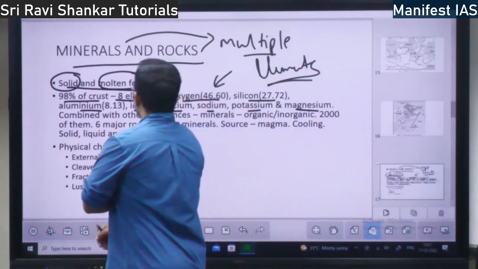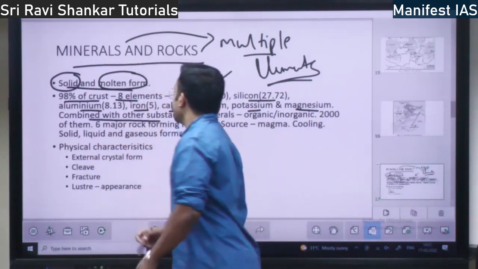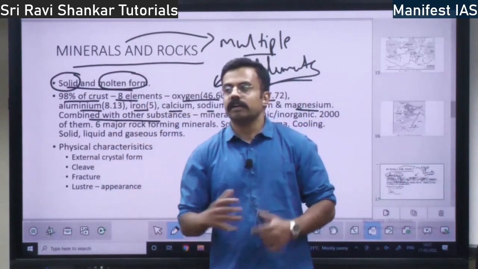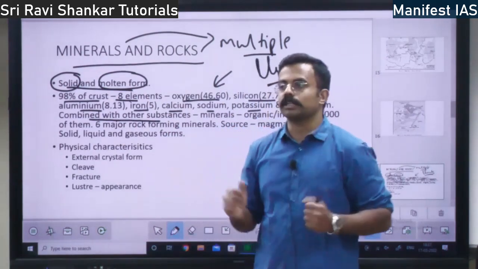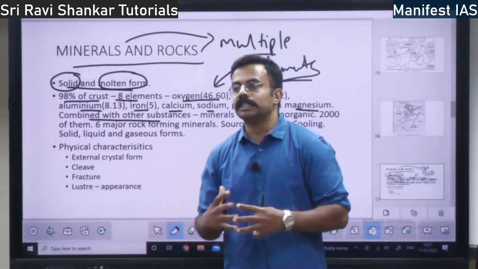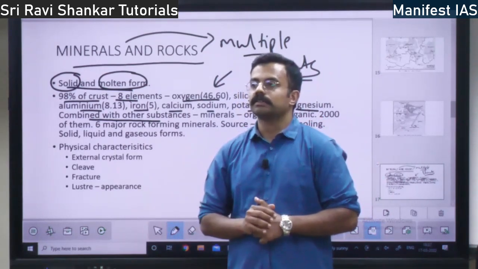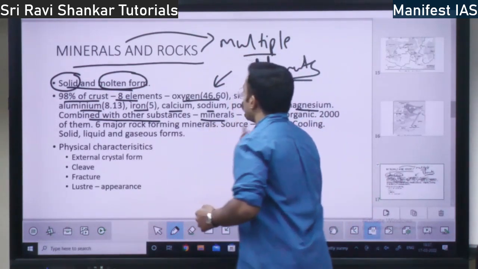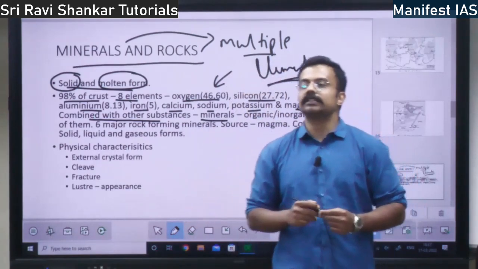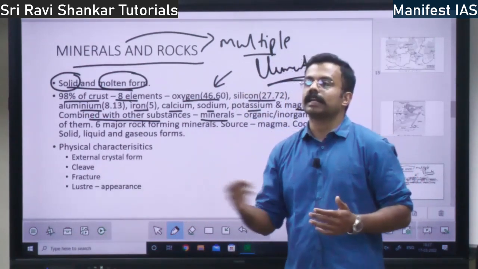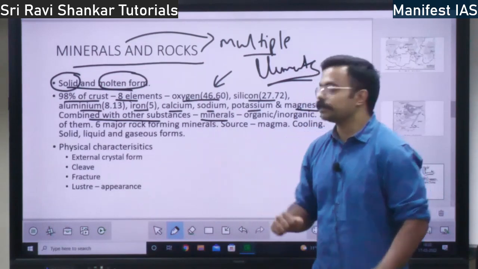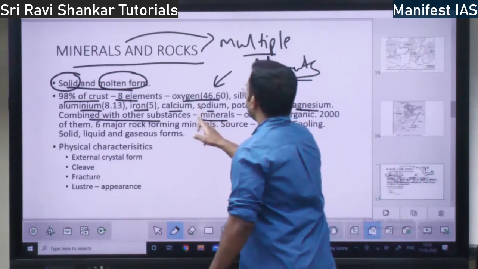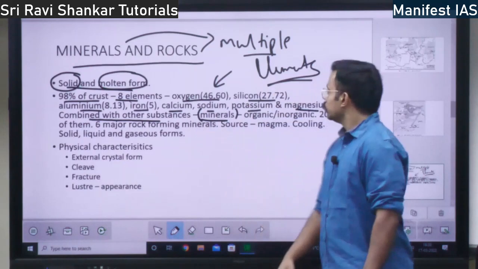When elements come together among themselves, or are combined with other substances, those are called minerals.